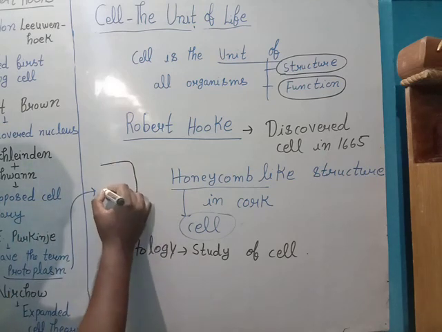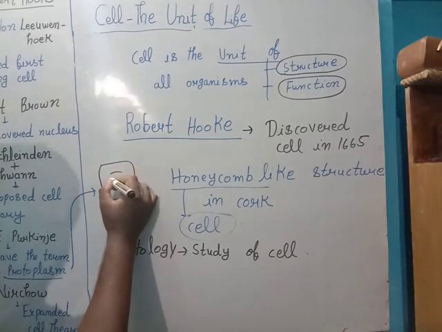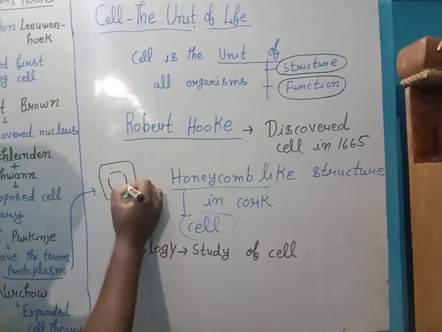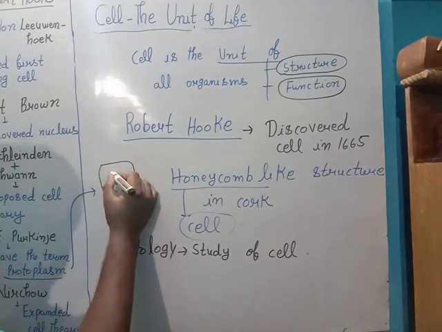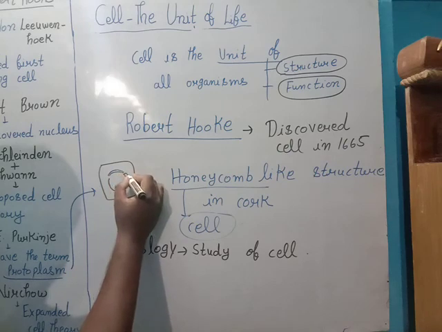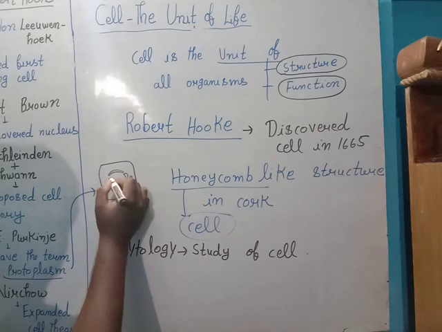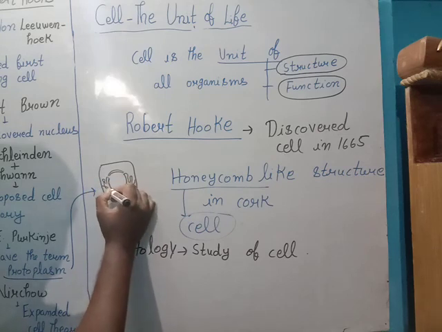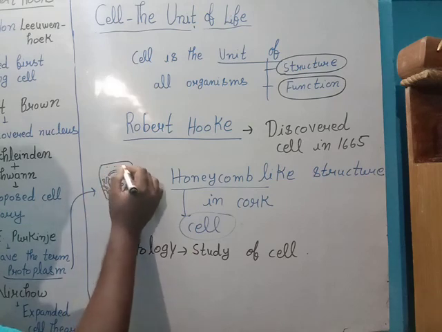We have this one, nucleus is there, and from the nucleus we have endoplasmic reticulum, like this. Endoplasmic reticulum here is also originating, and inside this one there is genetic material.